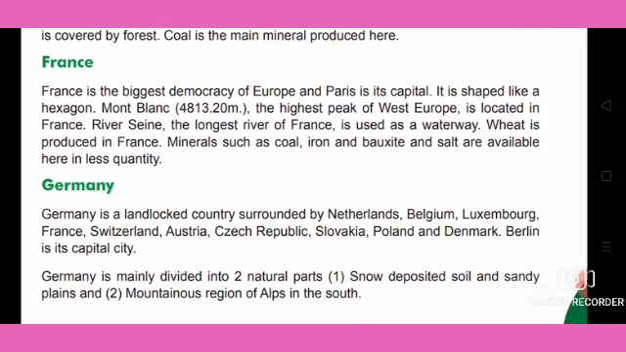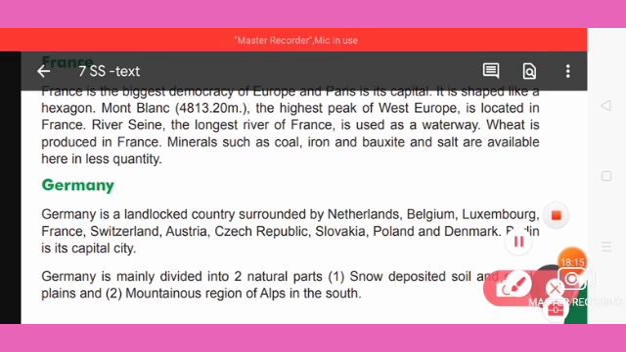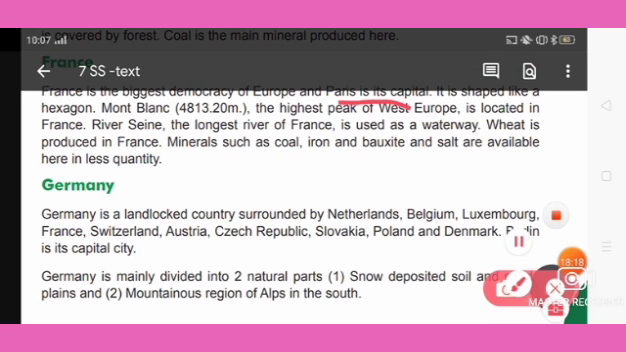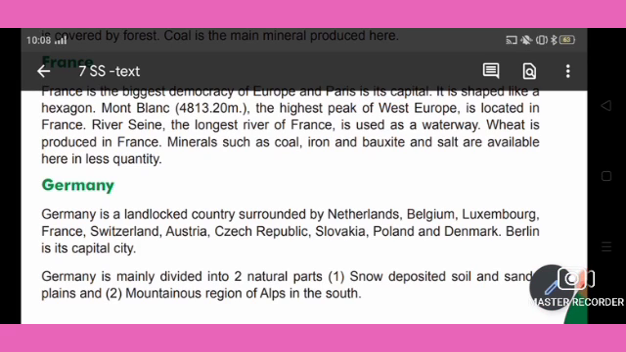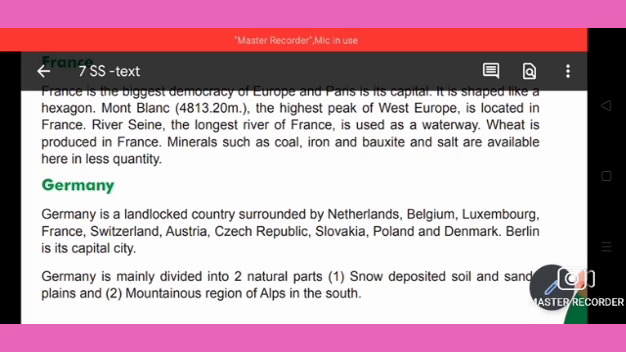The second one is France. France is the biggest democracy of Europe and Paris is the capital. It is shaped like a hexagon. Mont Blanc, 4,813.20 meters, the highest peak of Europe, is located in France. River Seine, the longest river of France, is used as a waterway. Wheat is produced in France. Minerals such as coal, iron, bauxite and salt are available here in less quantity and quality.